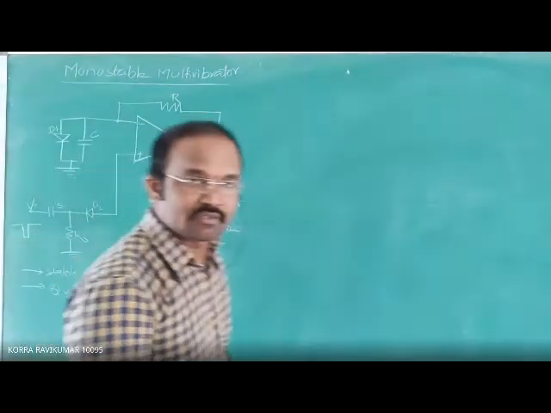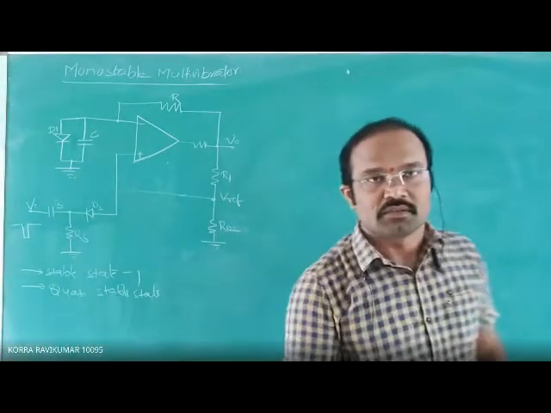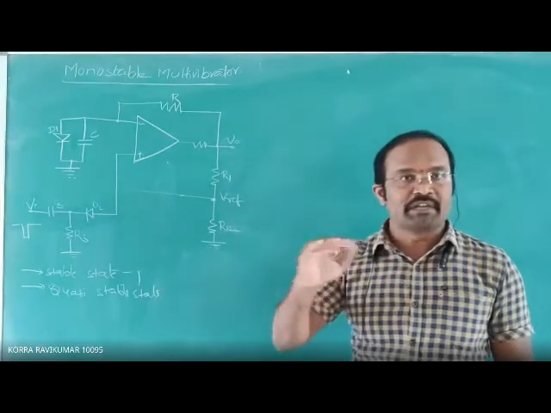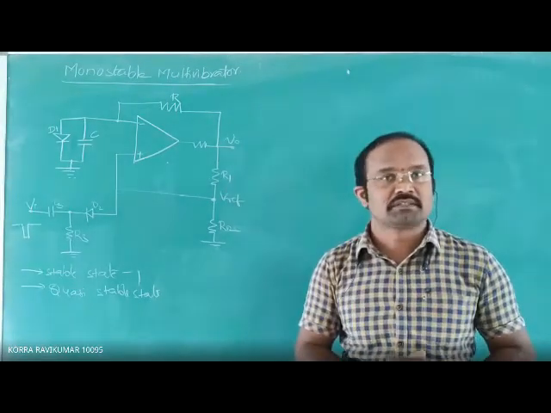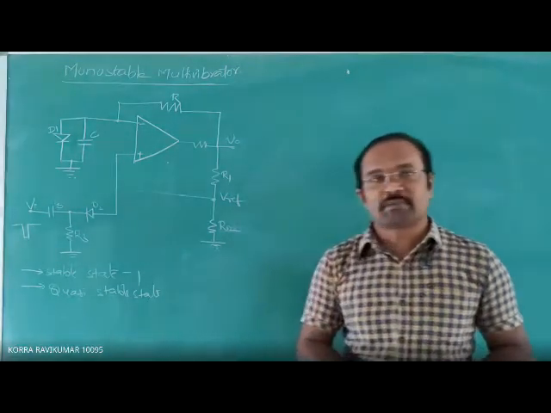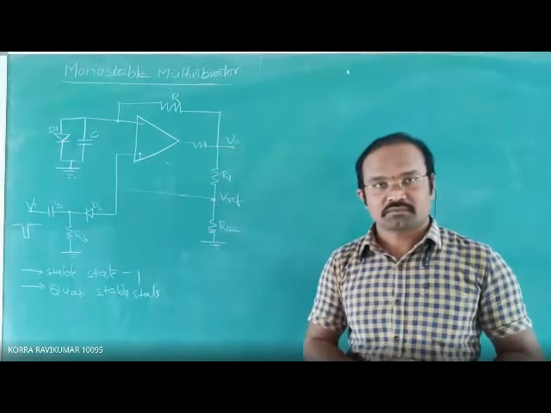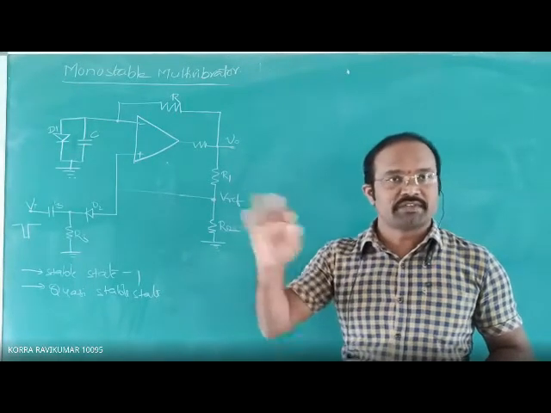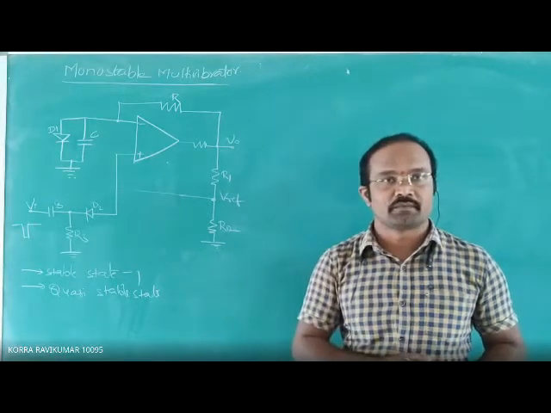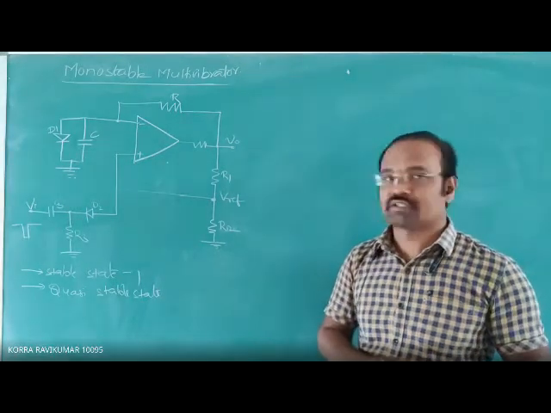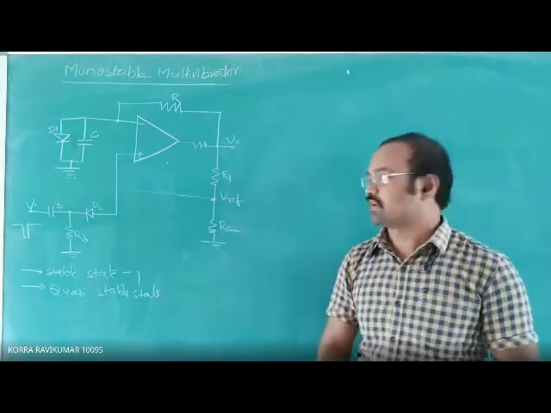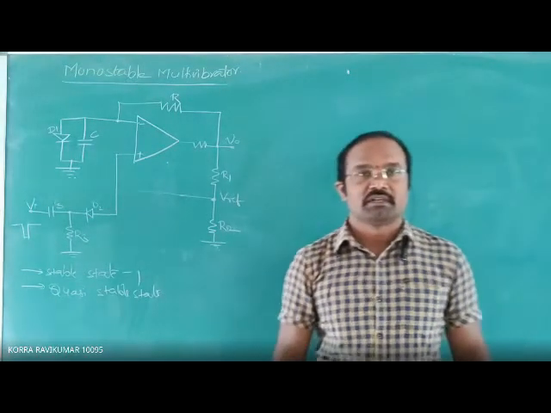Stable state means the state at which the device can stay permanently. Quasi-stable state means the state at which the device stays only temporarily. The best example I can give for stable state and quasi-stable state is this.